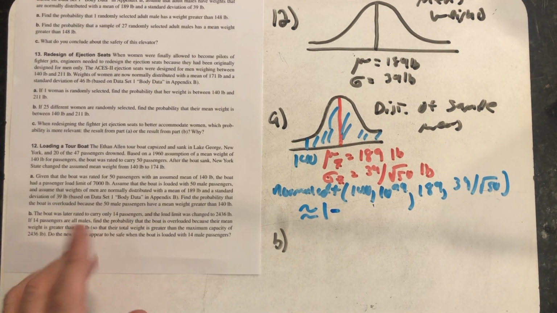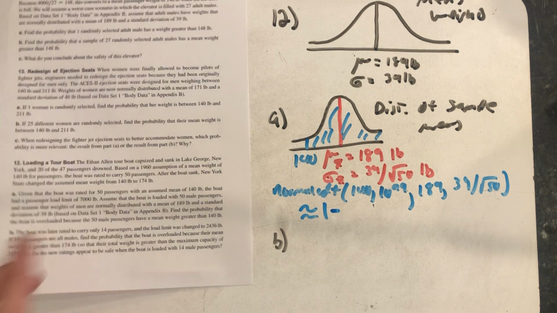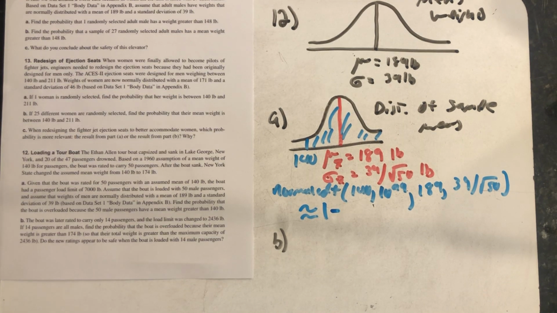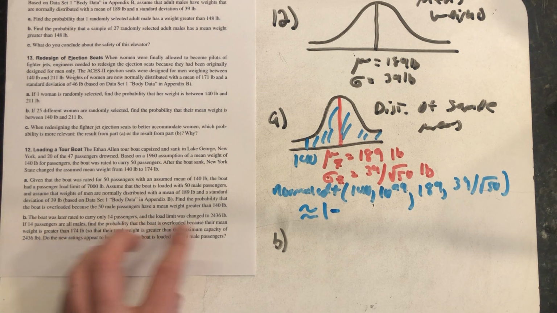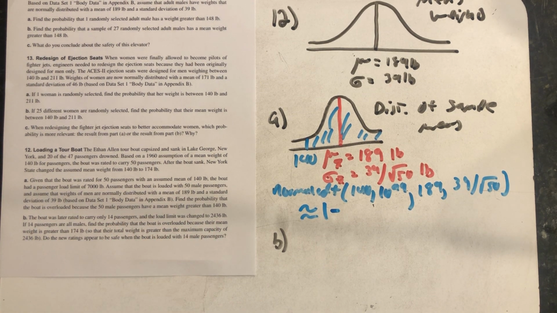All right, part B tells us the boat was wisely later re-rated. The boat was later rated to carry only 14 passengers, and the load limit was changed to 2,436 pounds. And again, this is just changing the information that is given, right? Lowering the weight limit, limiting the number of passengers. If 14 passengers are all males, again, assuming that worst case scenario, find the probability that the boat is overloaded because of their mean weight being greater than 174 pounds. So their total weight is greater than that of the maximum capacity.